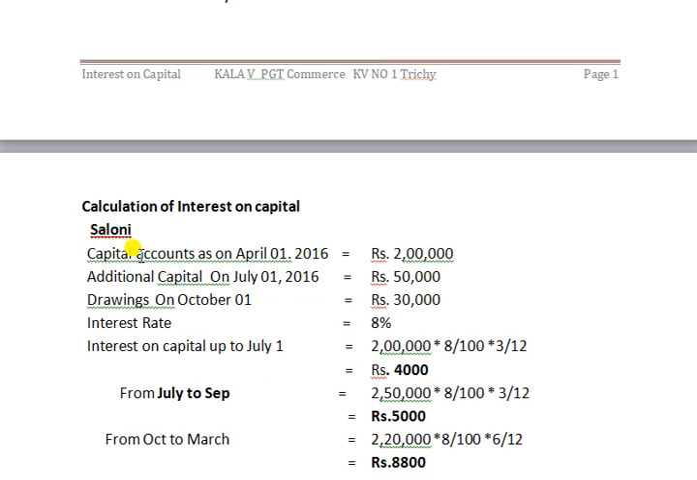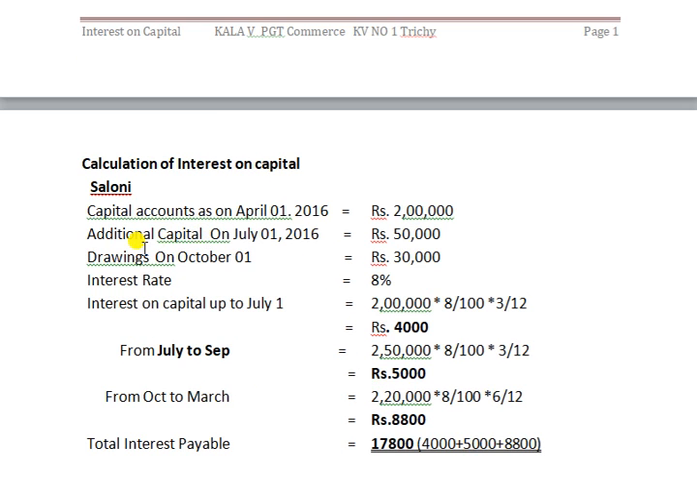So let's start. Saloni's interest on capital calculation. Capital account as on 1st April 2016, that means the outstanding balance as on 1st April 2016. Here listen one more thing. April 1st is the start of our accounting year, which means the ending date is 31st March 2017. That's a 12-month accounting period.